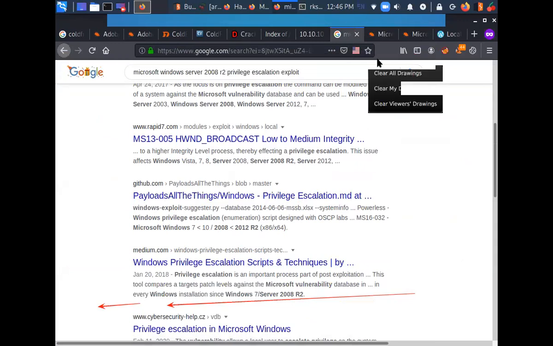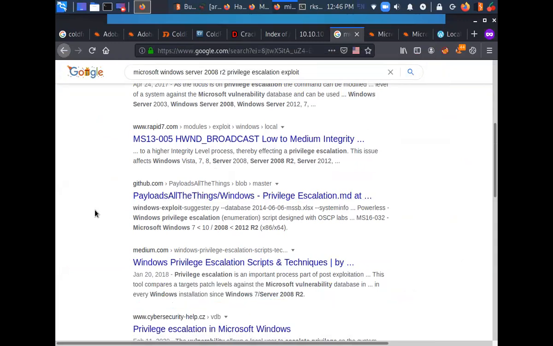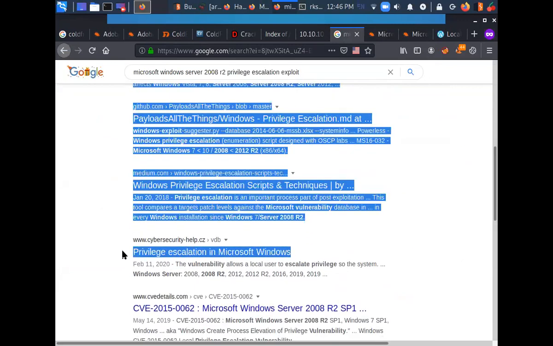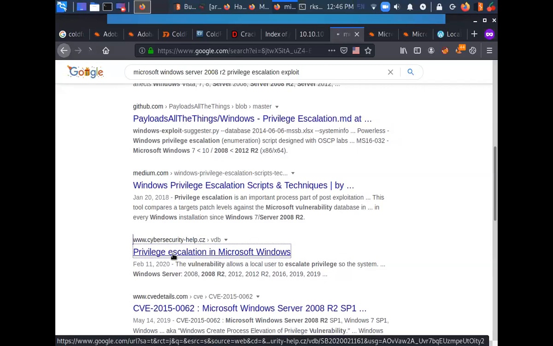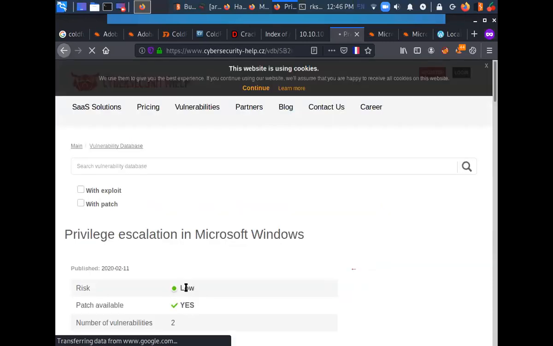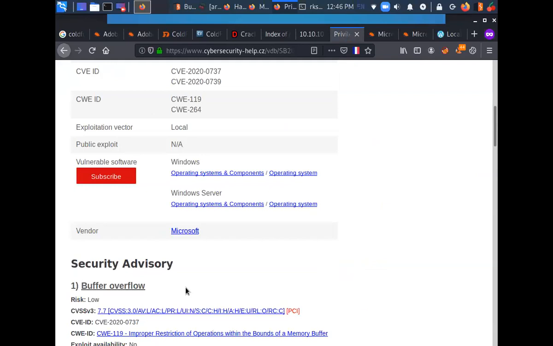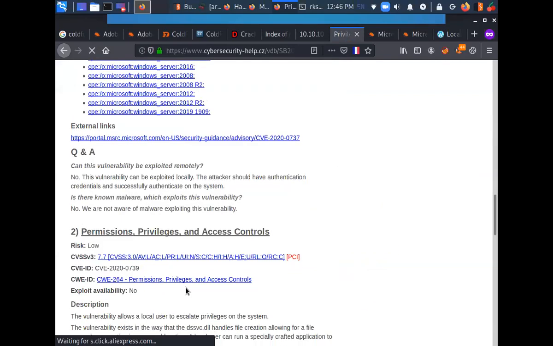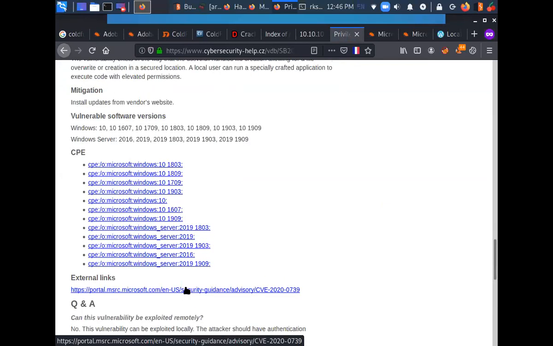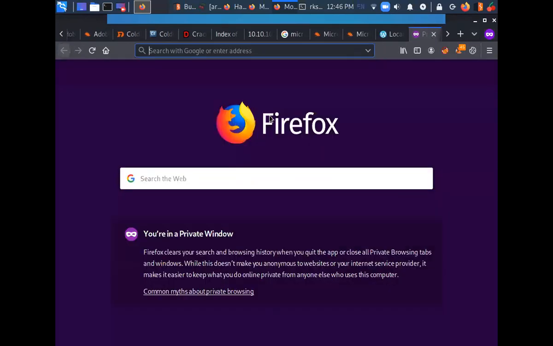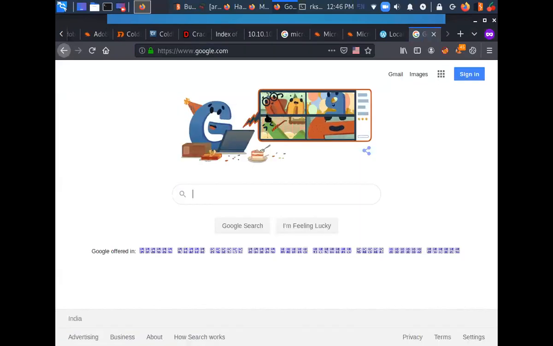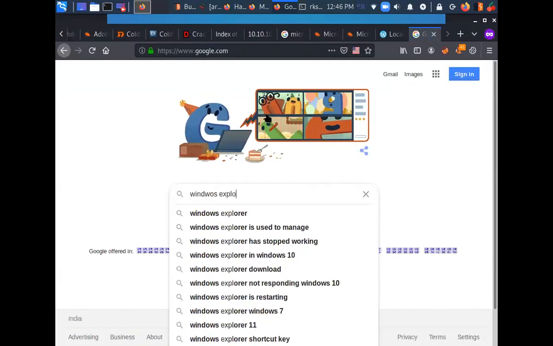Let me remove these pointers first of all. Privilege escalation, Windows, cybersecurity help. Let's see. Let's just search for Windows Exploit Suggester.